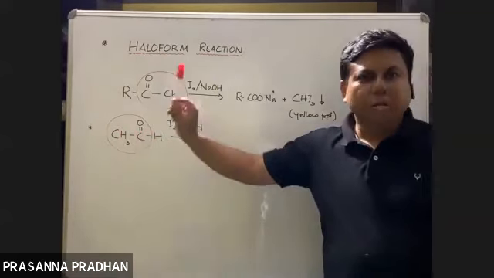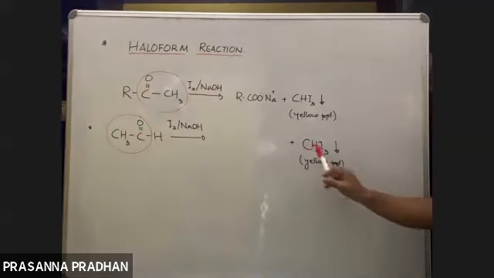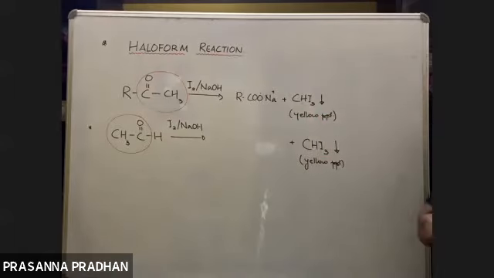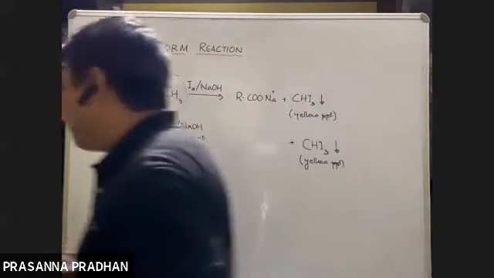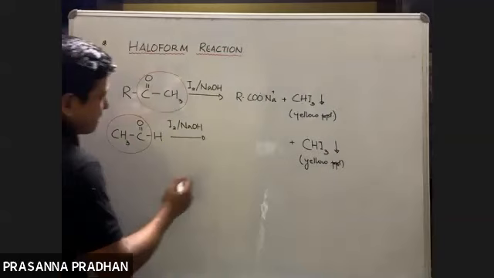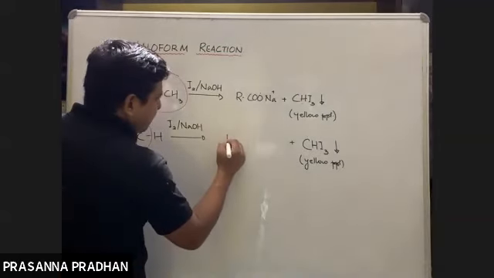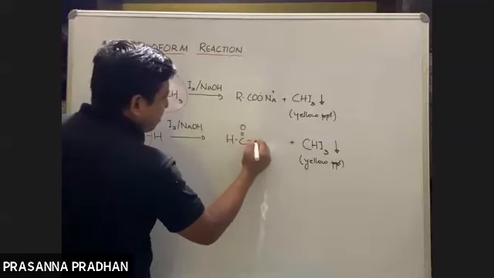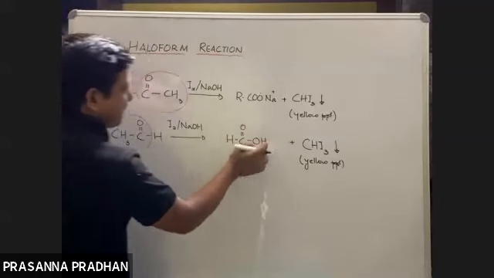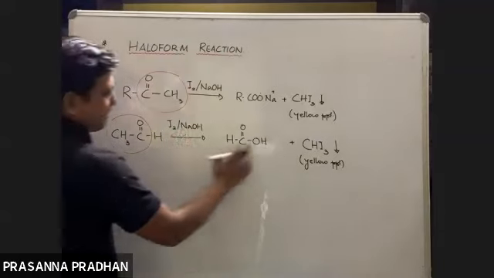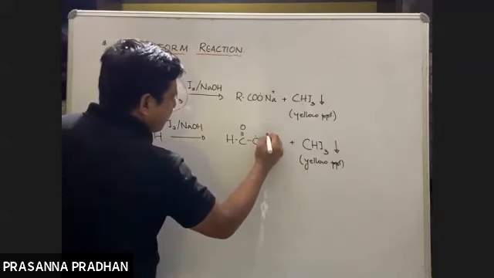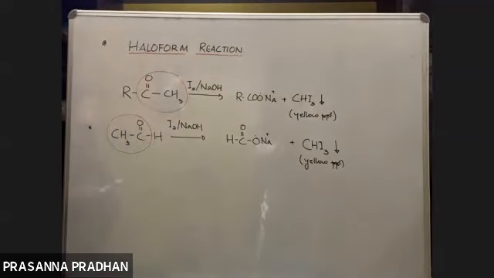Total 2, and one of the carbons gives us iodoform, so one carbon is left. So we get an acid containing one carbon atom, HCOOH. The acid will react with the base to form a salt, so we get sodium formate and a yellow precipitate of iodoform.